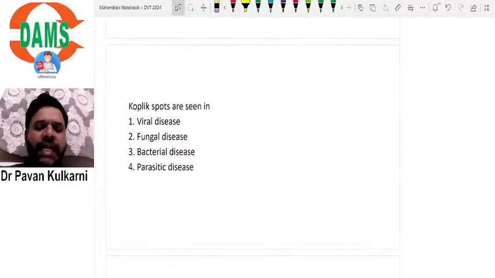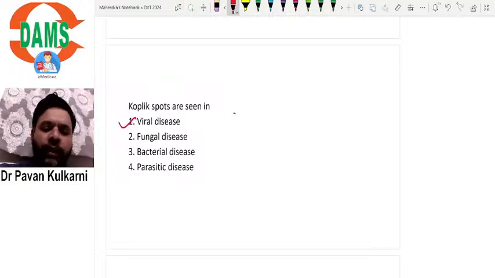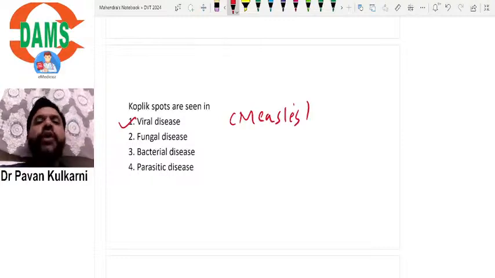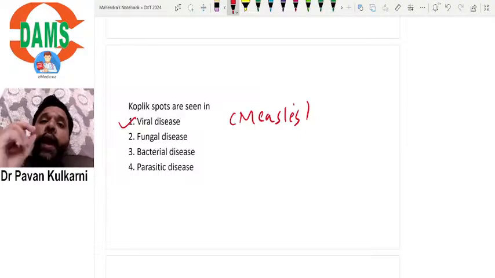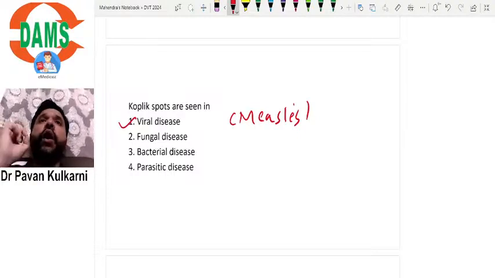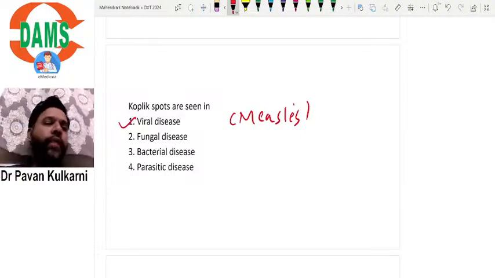Koplik spots are seen in. So, single-liner MCQ, straightforward. Koplik spots are seen in basically viral fever, that is measles. In measles, you will see some bluish-white colored spots on the buccal mucosa, which are called Koplik spots.